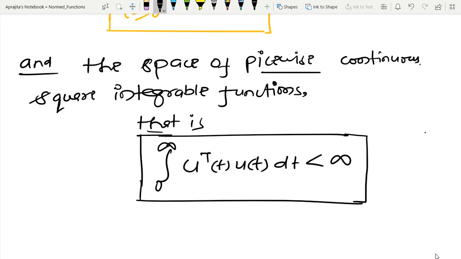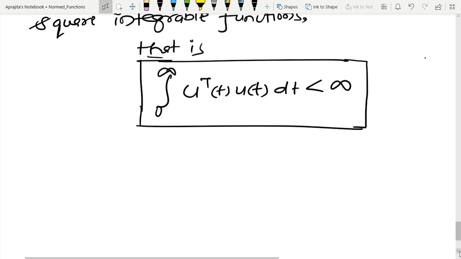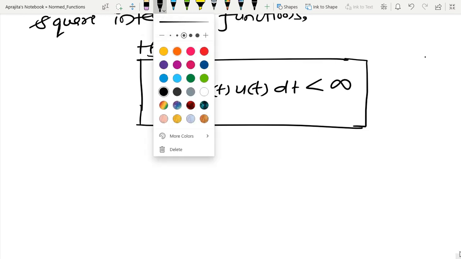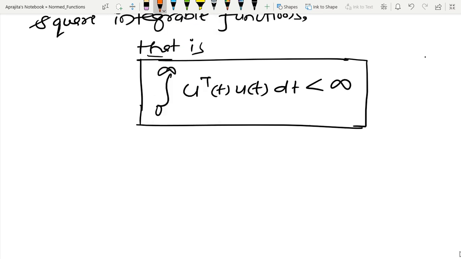In order to define a size of any signal, the notion of norm comes into picture, because I have already told you that now our space is no longer one dimensional, so I have n dimensional. And whenever I have something continuous, I have infinitely many values. Due to that reason size is one of the important characterizations. So now I am going to talk about size.